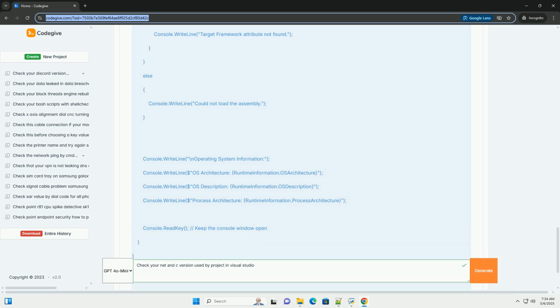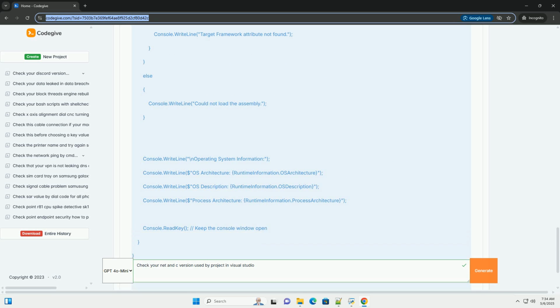Feature availability. Newer versions of C# and .NET introduce new language features and APIs. If you want to use these features, you need to target a sufficiently recent .NET version and set the appropriate C# language version. Performance and security. Newer .NET versions often include performance improvements and security fixes. Targeting the latest stable version is generally recommended.